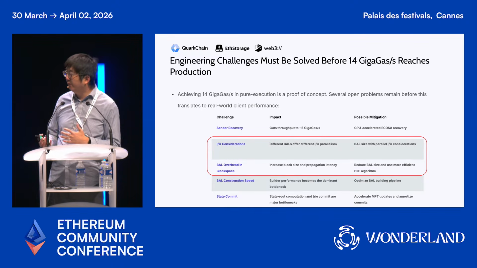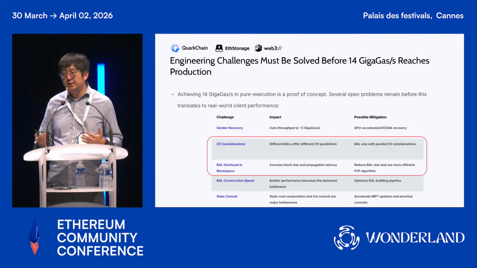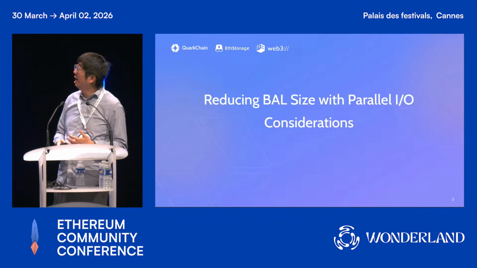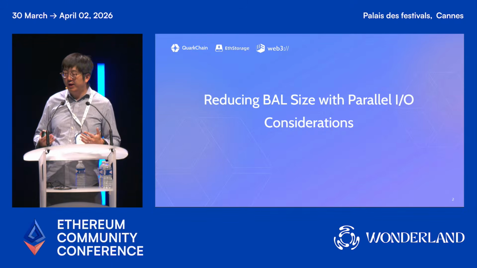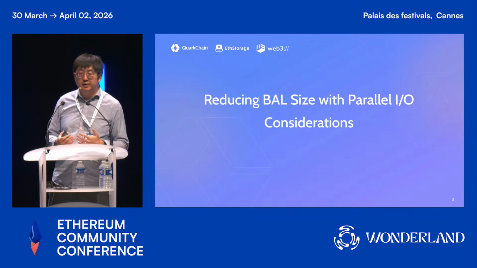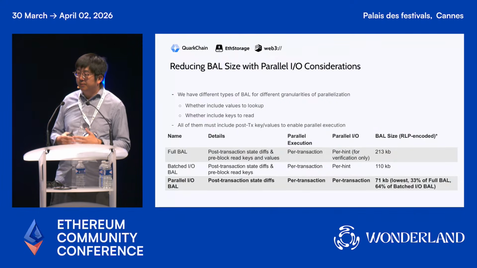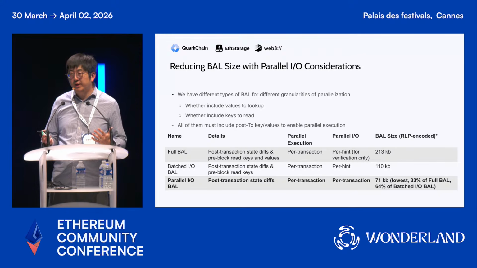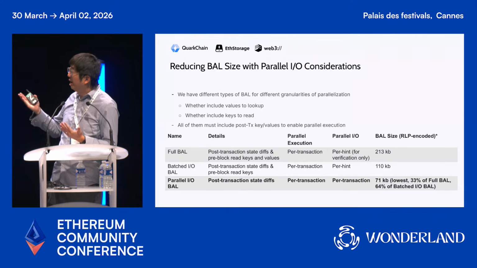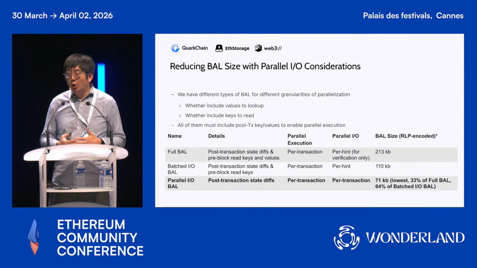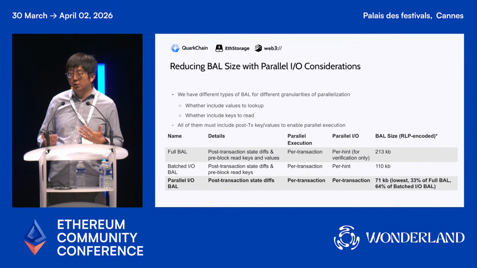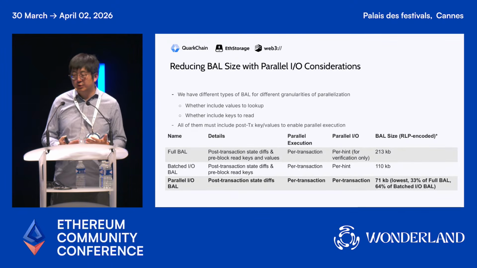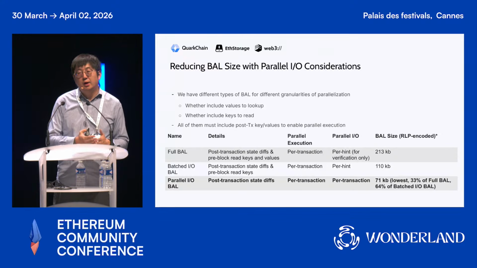And lastly, it is about how we are able to compute the state root. For this direction, I feel a bit more optimistic because we are able to amortize the cost with a larger block gas limit. So here I give some quick results on how we are able to reduce the BAL size with parallel I/O considerations. The basic idea is that we actually have different types of BALs. A larger BAL may contain more information. For example, it may contain not only the locations that we are going to read, but also the corresponding values. And also, we have to include the post-transaction diffs so that we are able to schedule the transaction execution early.